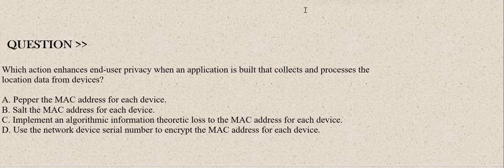The question is, which action enhances end-user privacy when an application is built that collects and processes the location data from devices? The options are: Option A, pepper the MAC address for each device. Option B, salt the MAC address for each device. Option C, implement an algorithmic information theoretic loss to the MAC address for each device. Option D, use the network device serial number to encrypt the MAC address for each device. The correct answer is option C.